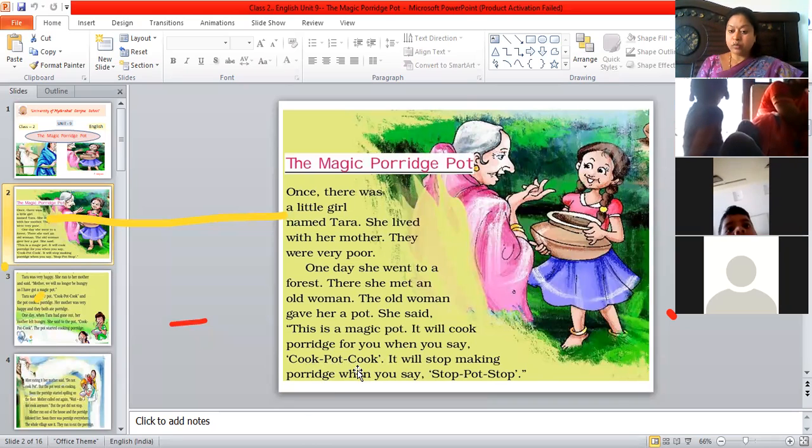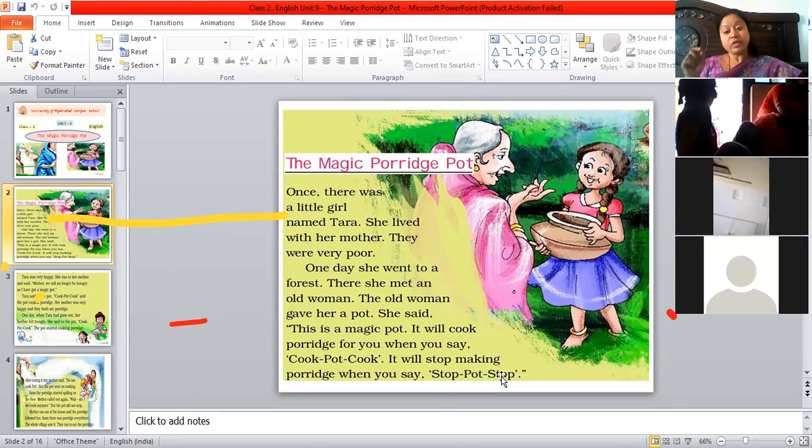Then if you want to make it stop, don't say, stop, please don't cook. You have to use the magical words. So what are the magical words here? Stop, pot, stop. When you say stop, pot, stop, then only it will stop cooking. Otherwise, it will go on cooking. So that's what this old woman said to Tara.